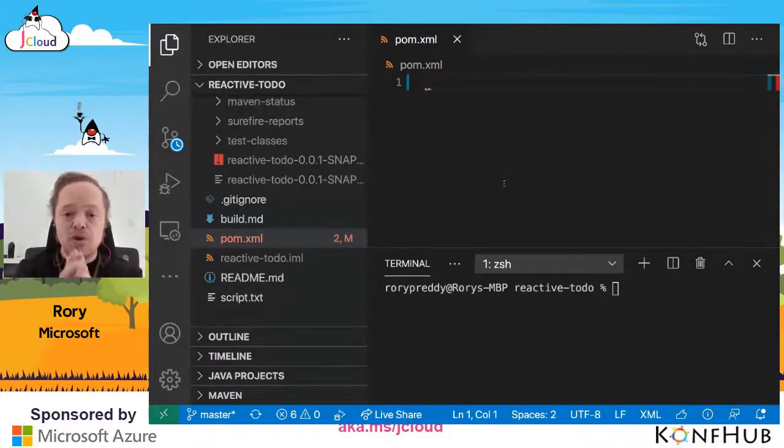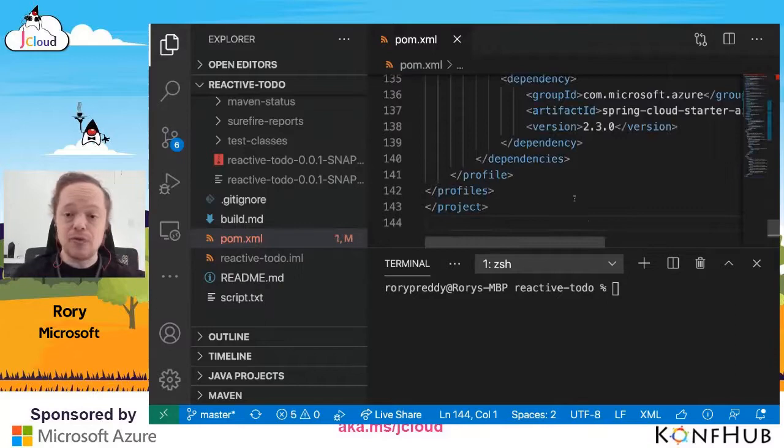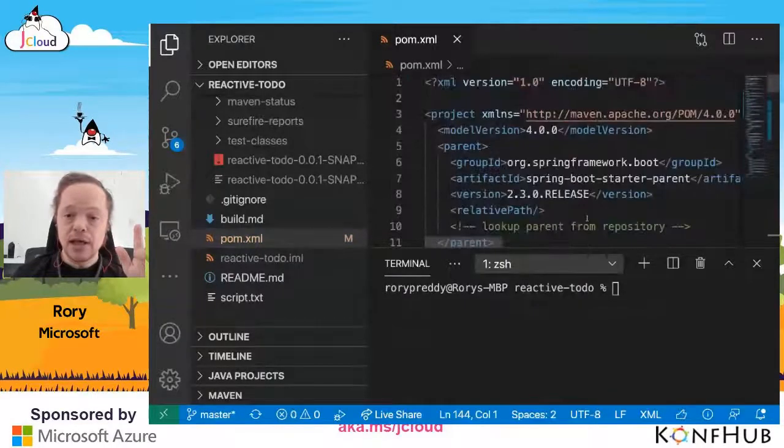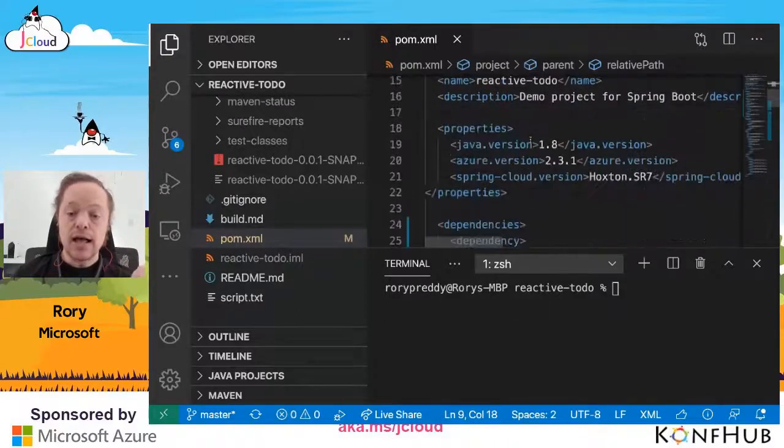So first thing, I want to clean that up a little bit, because I want to create 2 profiles to run in the cloud and run locally. So I've set everything up beforehand, and I've got my POM here. Let's just go through that briefly. And I've got my coordinates. I'm going to use Java 1.8, Azure Cloud 2.3.1.